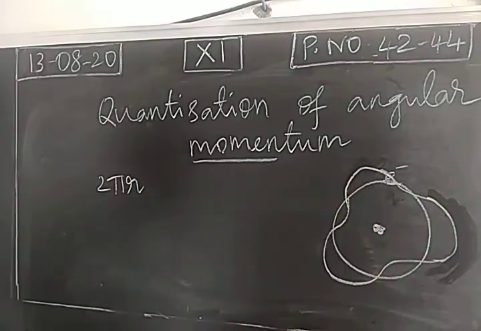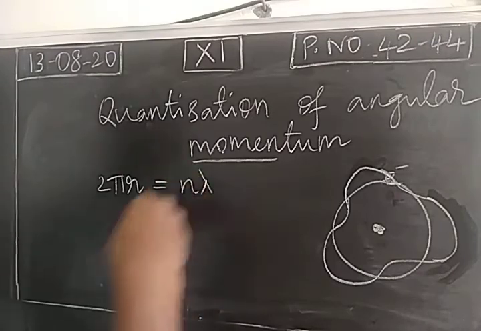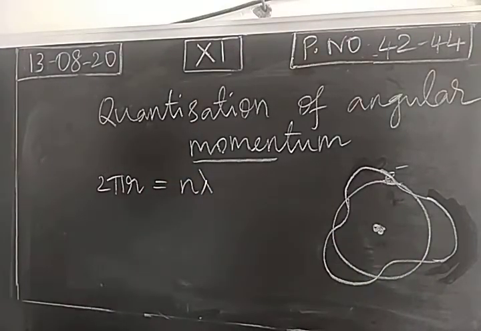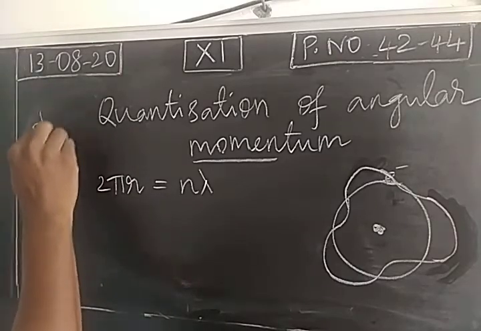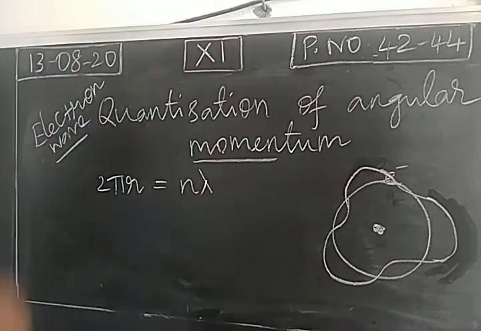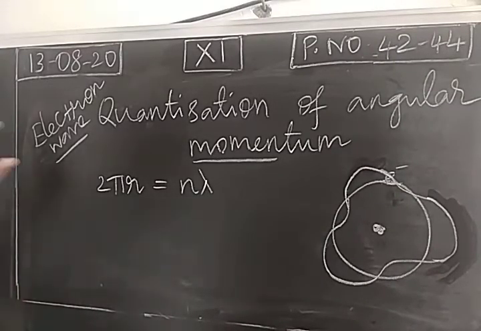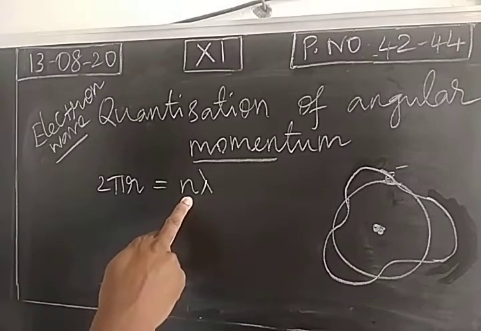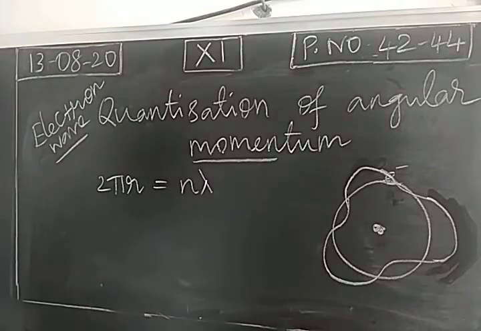The circumference of the circular path is 2 pi r, which is an integral multiple of the wavelength of the electron. Now the electron is called the electron wave. Electron has both particle as well as wave nature, so the electron is considered as an electron wave. For this propagation of the electron wave, the circumference of the orbit or circular path is an integral multiple of the wavelength of this electron wave.